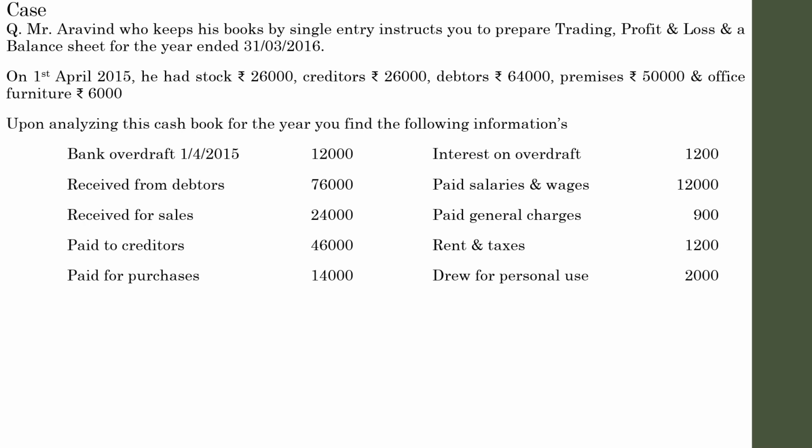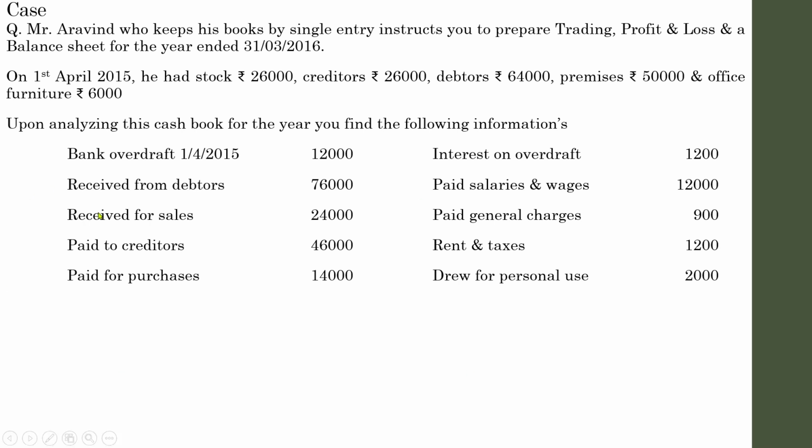So instead of an opening balance, you will have a bank overdraft, because Aravind didn't have enough cash to conduct the business on the opening date, so he took an overdraft from the bank. That is the opening balance of cash. All this explanation will not be given.